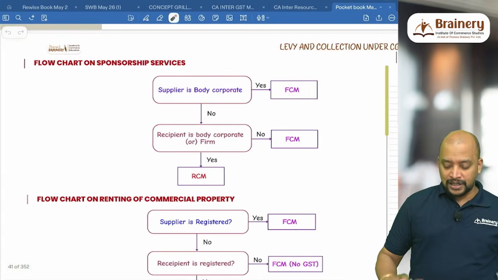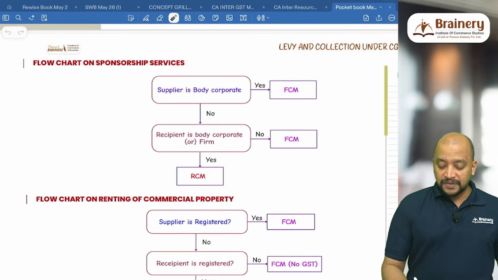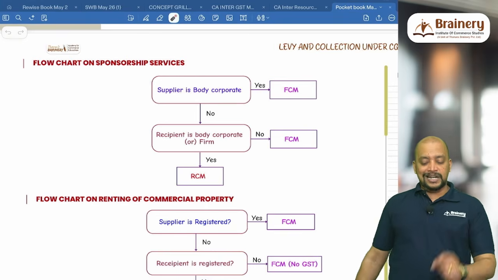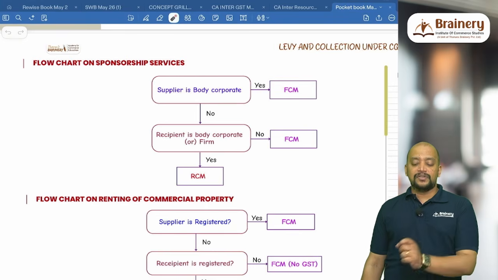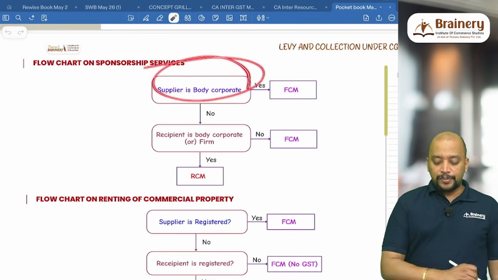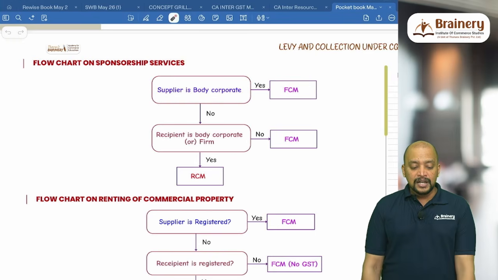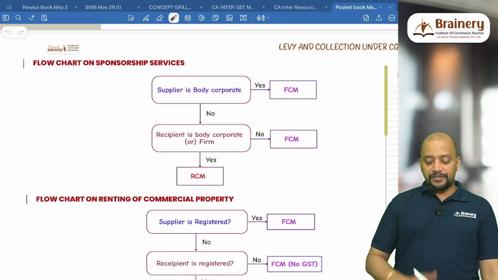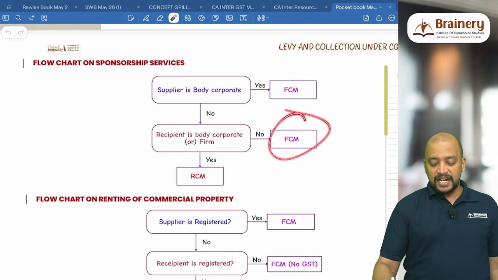So look into the flow chart related to this. In case of sponsorship services, wherever it is taxable, first check whether the supplier is a body corporate. If the supplier is a body corporate, then it will be FCM. If the supplier is not a body corporate, then check whether the recipient is body corporate or firm. If the recipient is also not a body corporate or firm, then also the condition is not satisfied, it is FCM.